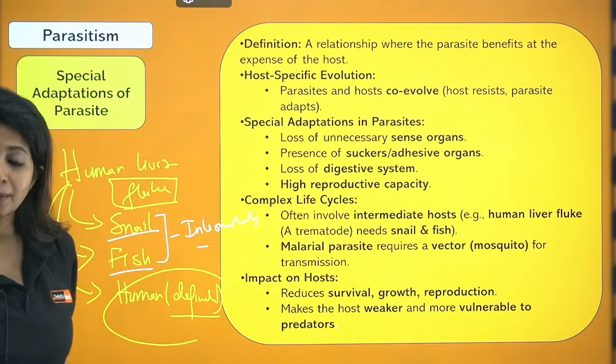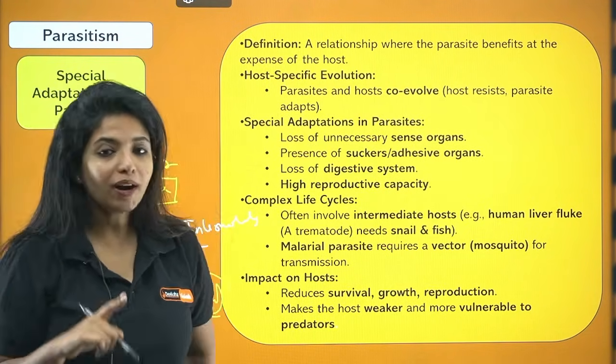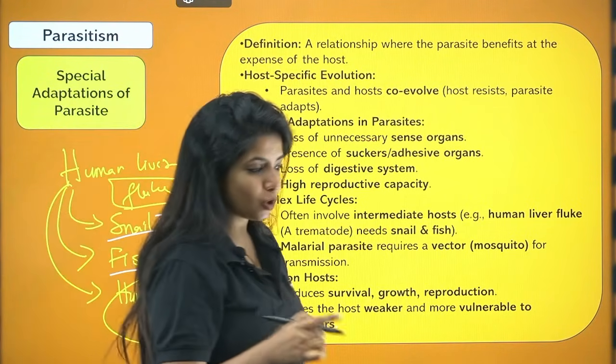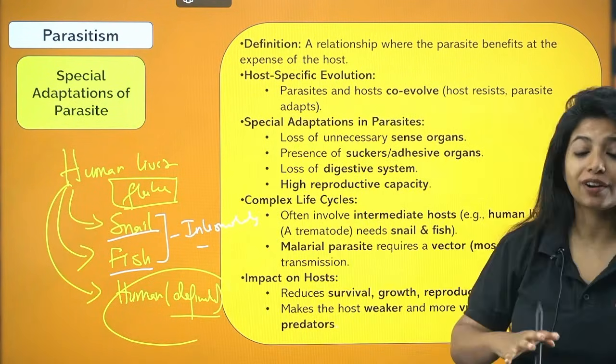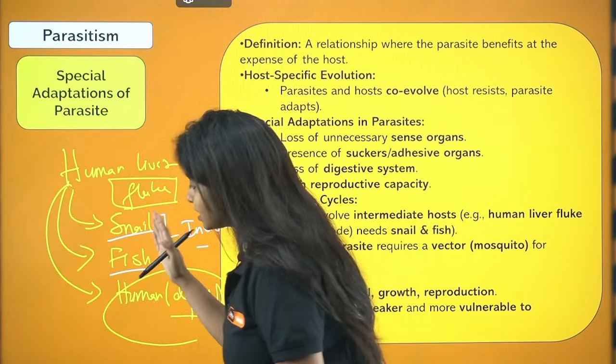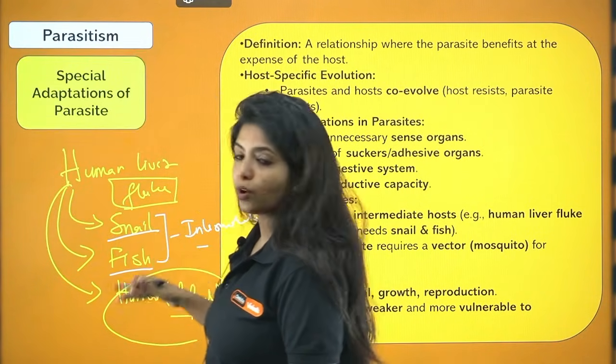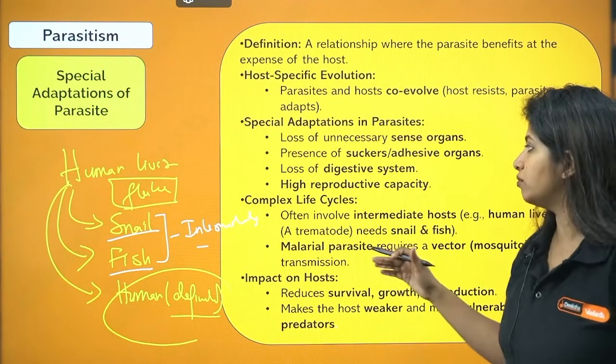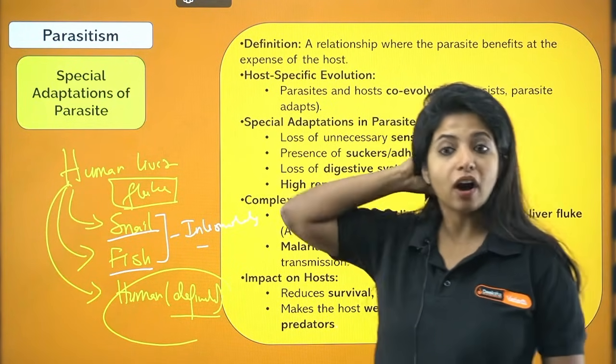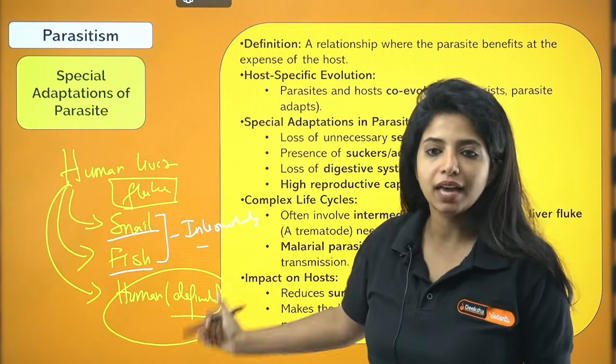Now, is that a question, ma'am? Yes, this question also came. What are the two intermediate hosts, or basically what is the host for the human liver fluke? So it is both snail and fish. They complete their stages somehow in both of these organisms, and then it is transferred to human beings. So human beings, whenever they eat uncooked fish and things like that, that's how they get it.